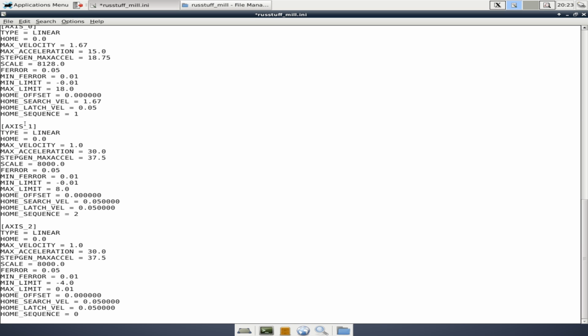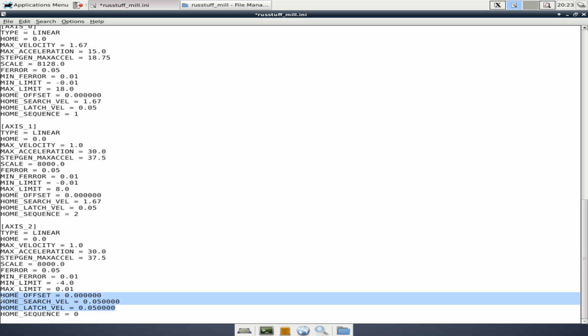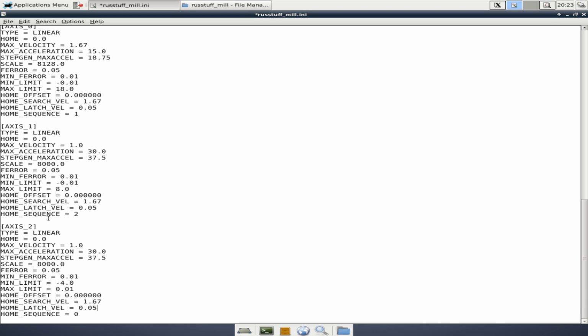Down here for axis number 1, pretty much everything the same. We can delete these trailing zeros if we want. We can also just come up here and copy this entire section and paste it and do the same for the Z. Again, we didn't configure the Y and Z when we did the configuration wizard. As far as max velocity is concerned, let's say we want all 3 axes to be the same. So let's go ahead and change that.